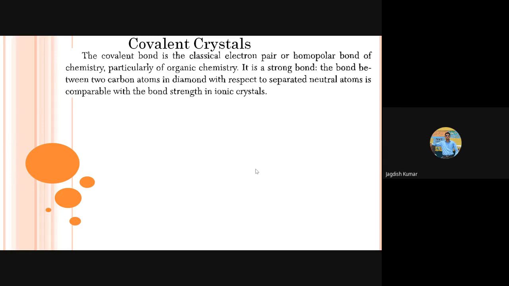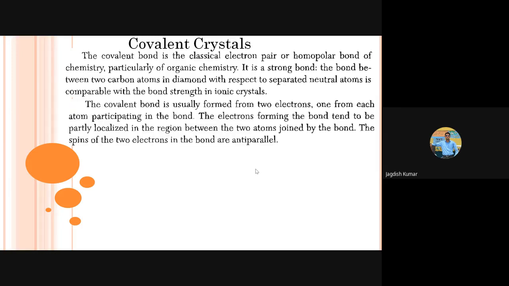But the interesting part of covalent bonding is that the electrons are localized in that case. The two electrons are localized in between the two atoms which are forming the covalent bond. Whereas in case of ionic bond, try to see the difference now, one electron is completely transferred from one atom to the other one. There is a complete transfer of the electron, and because of this, the atoms attain a charge, and that charge is